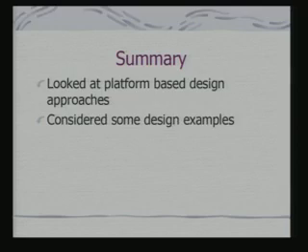So, what we have looked at therefore are platform based design approaches and design examples, and this more or less brings us to the end of basic design schemes for embedded systems. In the next class, we shall look at some of the software related issues, particularly compiler related issues which can be used for optimal design.